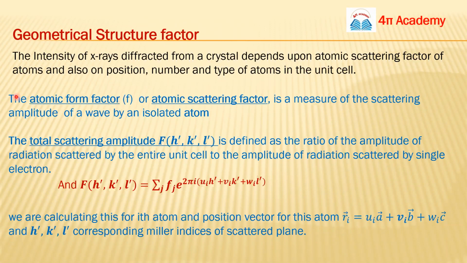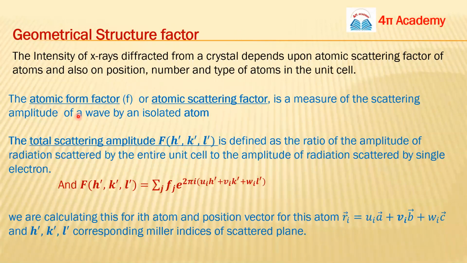The atomic form factor, or atomic scattering factor, basically measures the scattering amplitude of X-rays diffracted from your unit cell. So we have a unit cell inside a crystal, and in the unit cell there will be a number of atoms arranged, and there will be X-rays which we are using for X-ray diffraction.